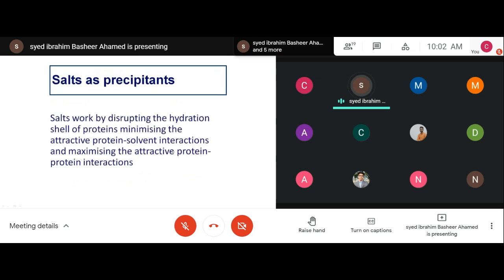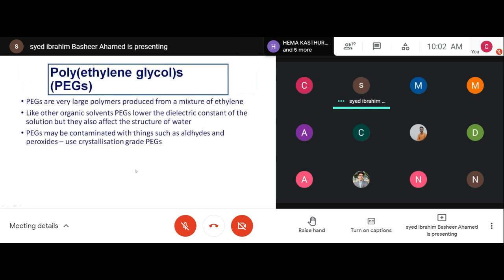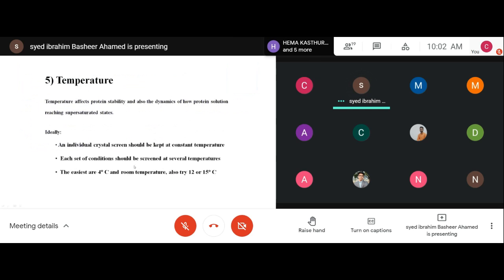So all these things I told you. Then temperature. Some protein may crystallize at very low temperature, like 15 degree, 10 degree, or 5 degree, even 1 degree. Or some protein will crystallize at normal room temperature also.